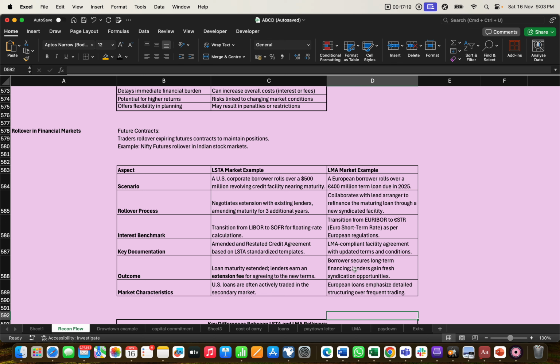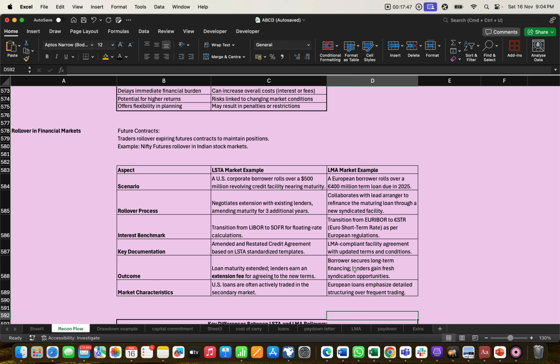The same applies to the LMA market. In the LSTA market they check with the lender, but in the LMA market they collaborate with the lead arranger to refinance the maturing loan with a new syndicated facility. Both markets have the same concept, but whom to approach depends on the market: here the lender, there the lead arranger.